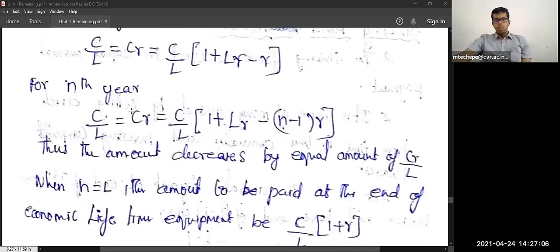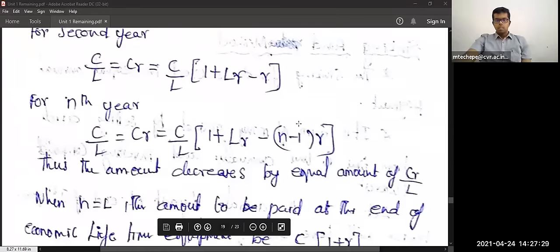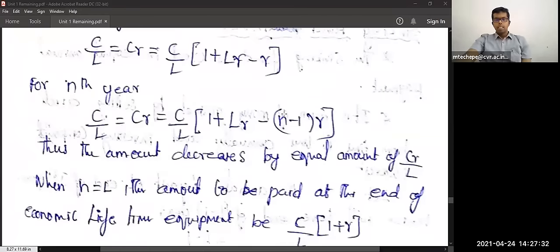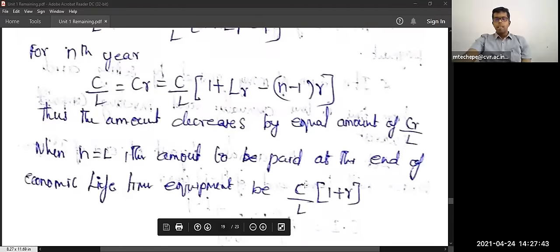So you need to pay monthly, frequently with respect to the lifetime, some amount. That same amount you have to pay with the rate of interest also. When N is equal to L, N is nothing but years. When N is equal to the total number of years, N is equal to L, then the amount to be paid at the end of the economic lifetime will be C by L into 1 plus R.